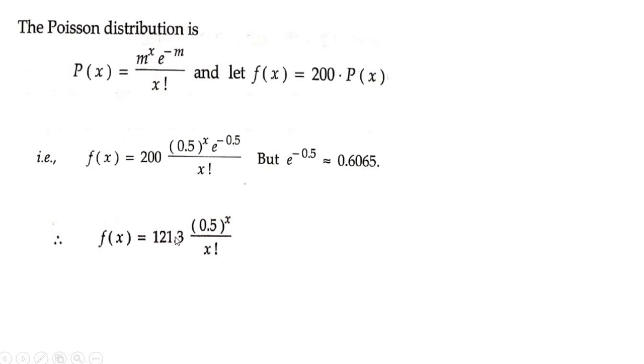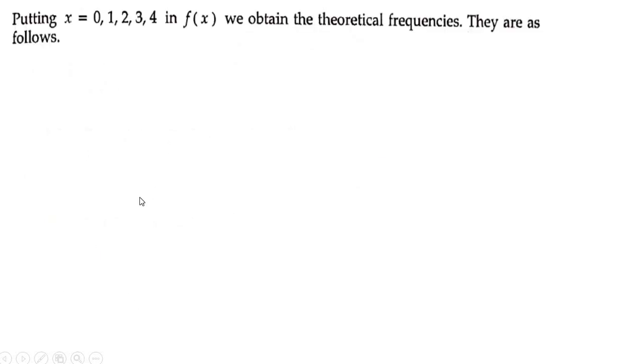Now, how do we calculate this f of x? Therefore, putting x equal to 0, 1, 2, 3 and 4, because you have x from 0 to 4. So when you substitute x equal to 0, 1, 2, 3, 4 in f of x, we obtain the theoretical frequency. So let us find what the theoretical frequencies are now.